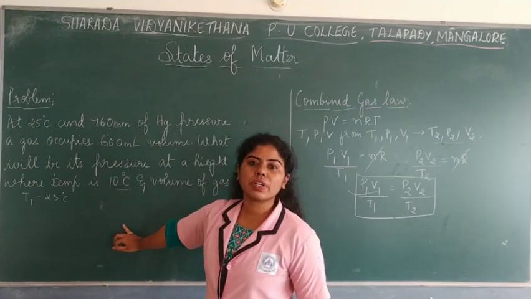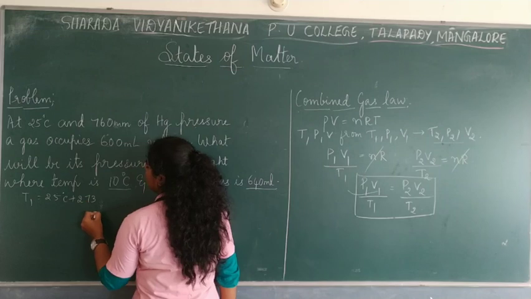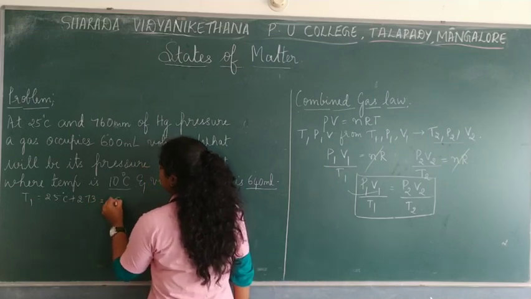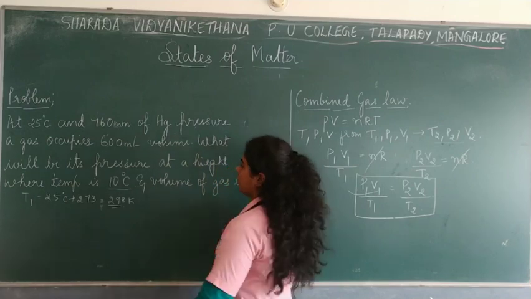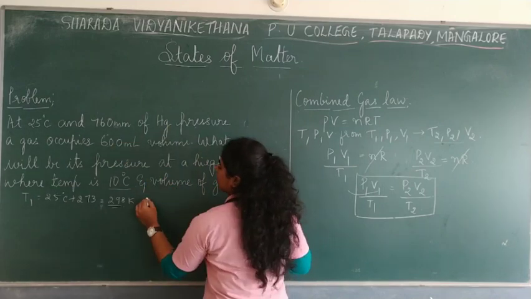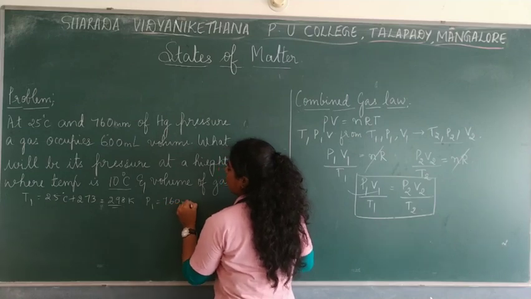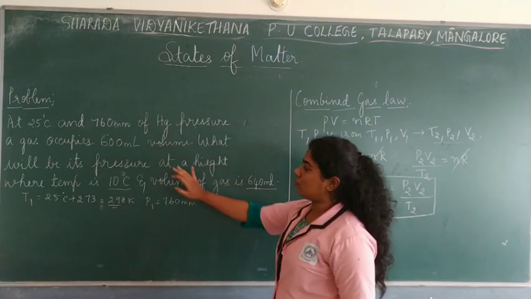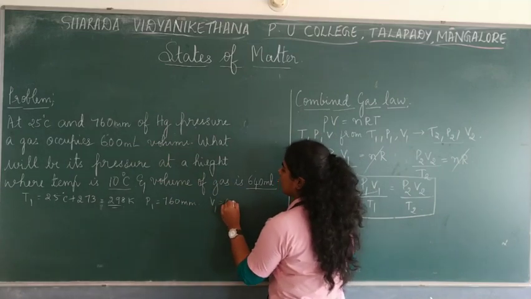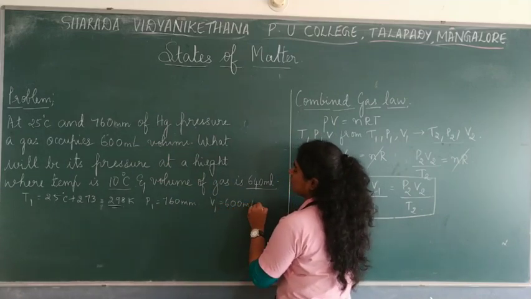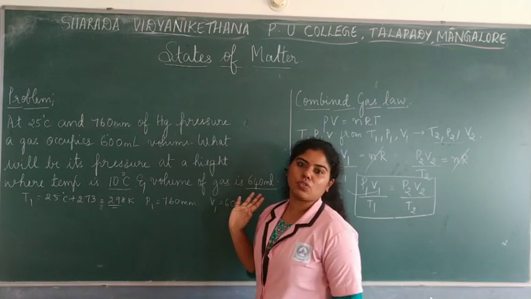So you add 273, and you get 298 Kelvin as T1. Then pressure is given. P1 is 760 mm. Then volume V1 is 600 ml.